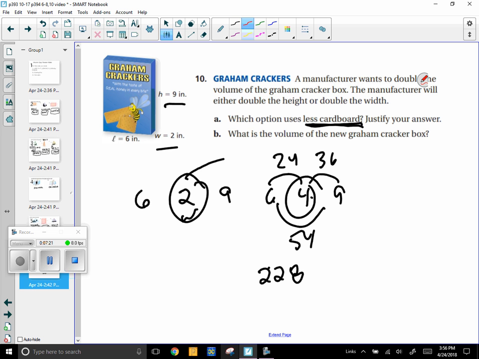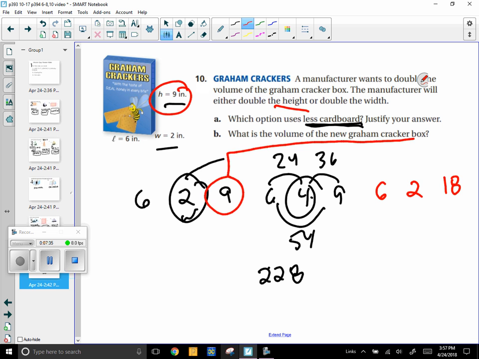Now I'm going to double the height. The height doubled would be the 9 doubled. So it's 6, and I'm going to go back to the 2. You have to go back to the original dimensions. Now I'm doubling the height only. So now I'm going to go through and find the surface area the same way I did a second ago.